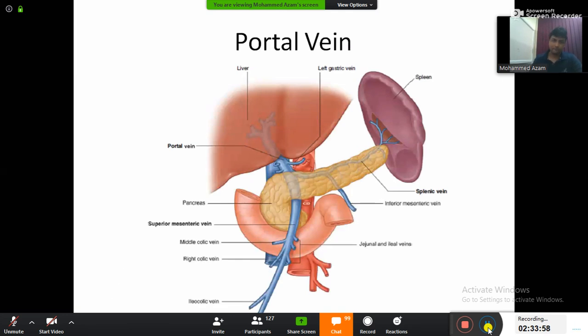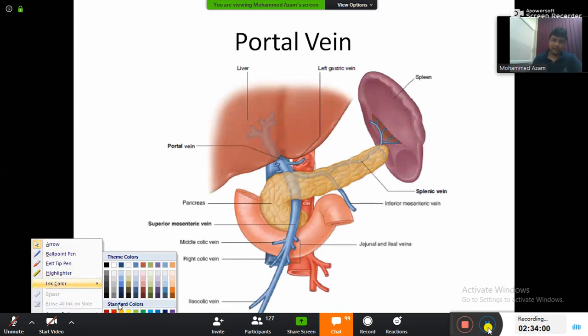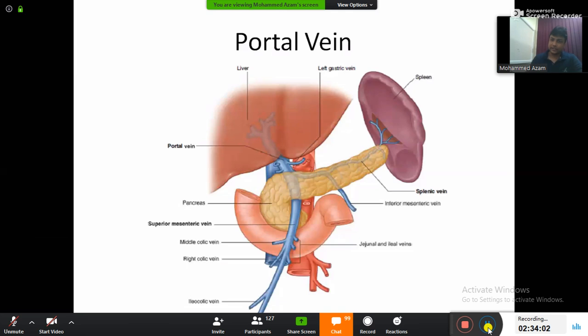Portal vein. You can clearly see here that there is a vein coming from here. This vein is the splenic vein, and then there is the superior mesenteric vein. The splenic vein and the superior mesenteric vein both join together to form your portal vein. And the portal vein drains the blood into the liver. So please write the heading as formation of portal vein.